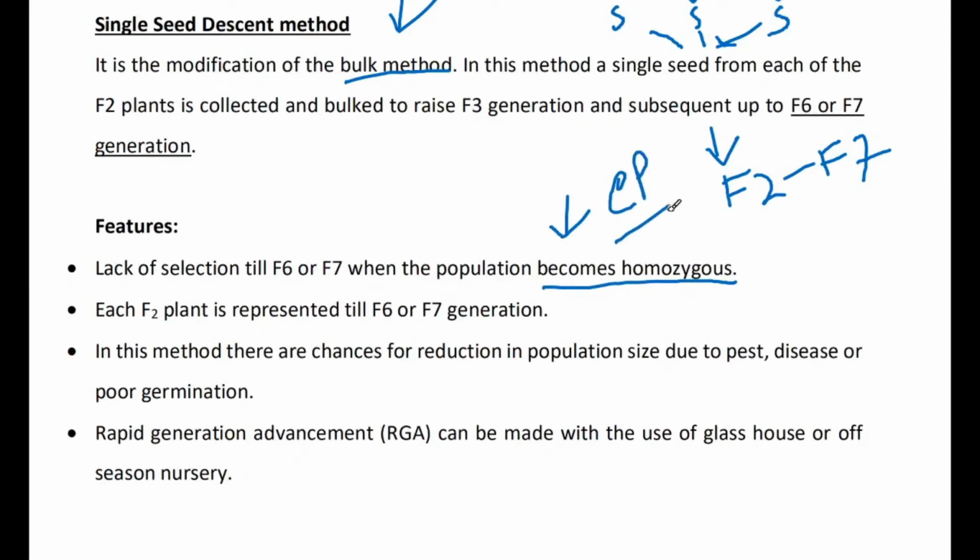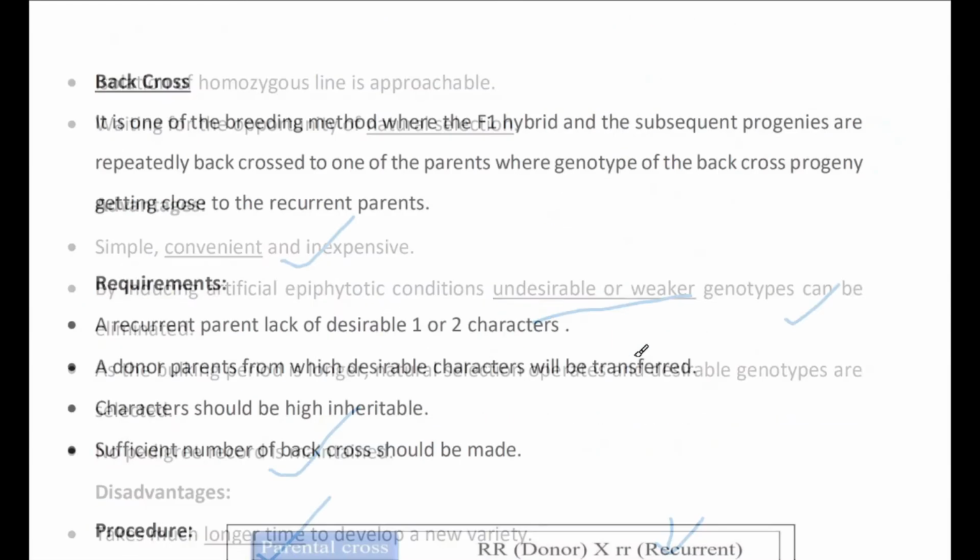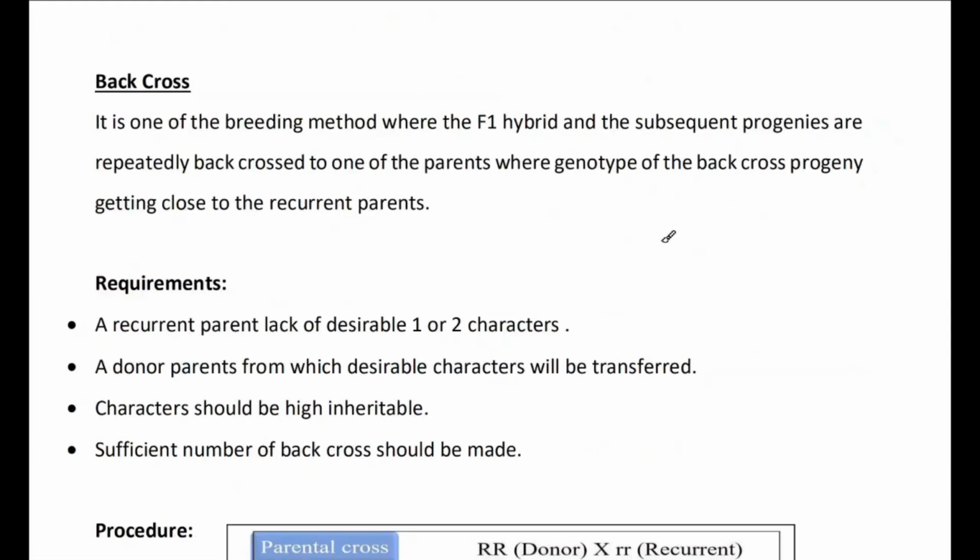We can use cross pollinated crops. So rapid generation advancement can be done, using a glasshouse and off season nursery. If plants or crop varieties are seasonal, or not suited to low temperature, we can go for this particular single seed descent method.